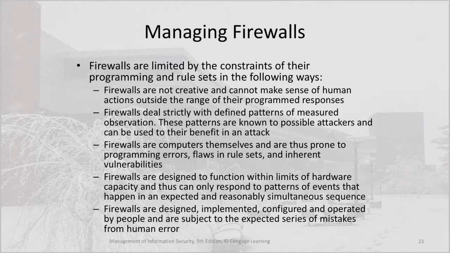Fourth, firewalls are designed to function within limits of hardware capacity and thus can only respond to patterns of events that happen in an expected and reasonably simultaneous sequence. And fifth, firewalls are designed, implemented, configured, and operated by people and are subject to the expected series of mistakes from human error.